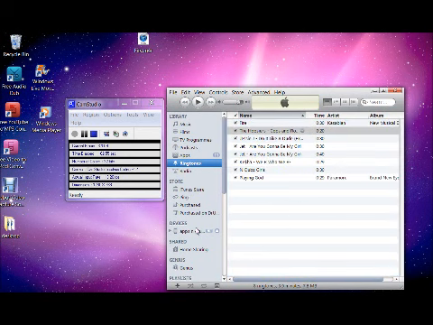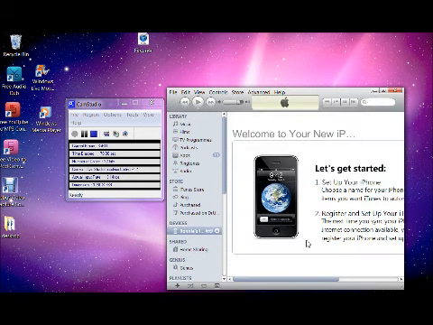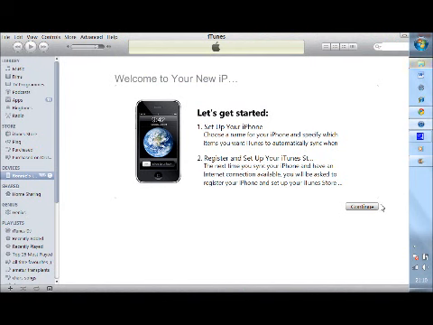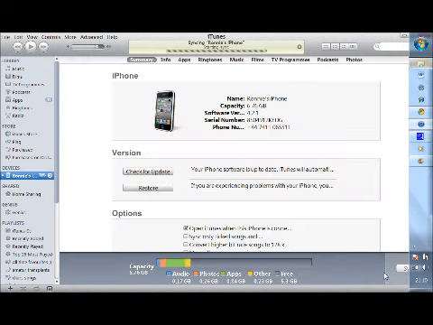And then let me just plug in my iPhone. I've just unplugged my iPod, and now I'm plugging in my iPhone. Right, my iPhone is plugged in and ready to sync. So I'm just going to sync that, so you know that this works.